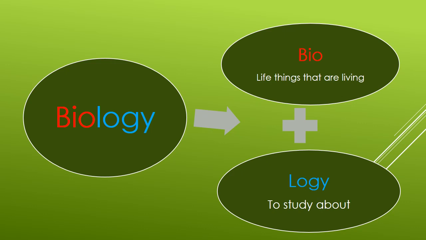So we can say that biology is the study of life, in which we study about the living things, their characteristics, their life processes, which are related with the life of all the living organisms, including animals, plants, microbes, etc.